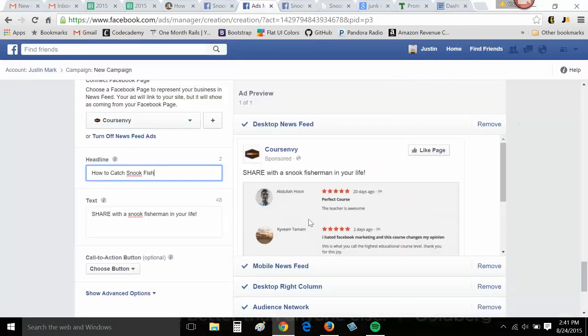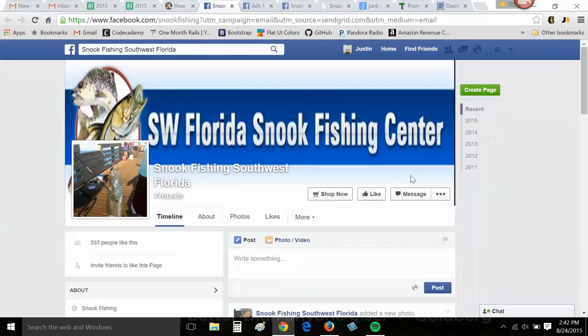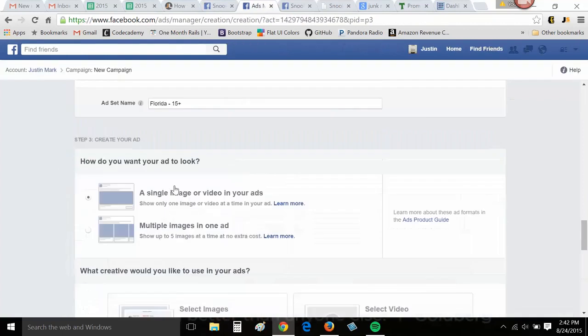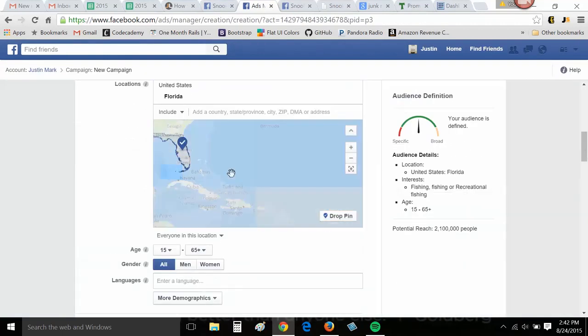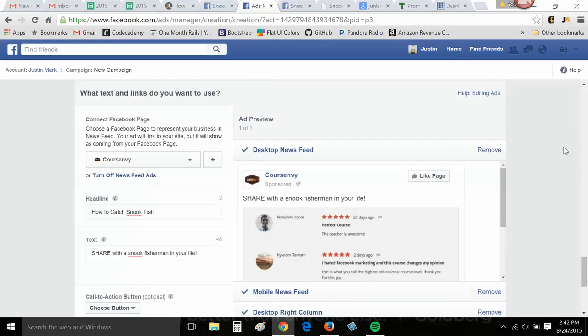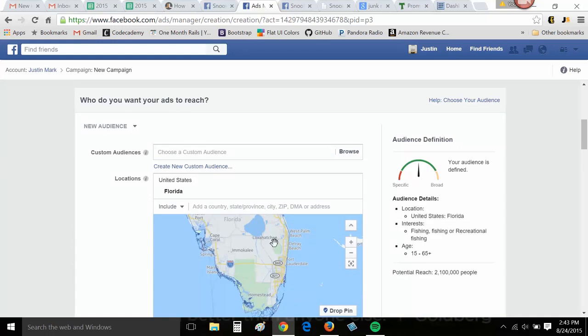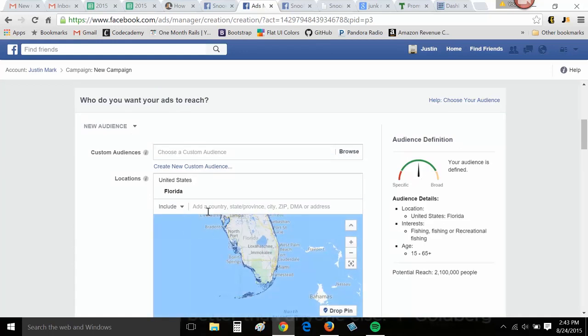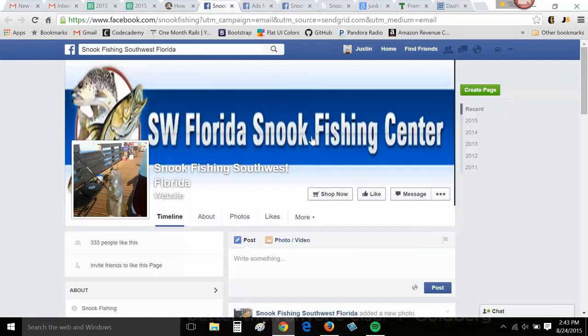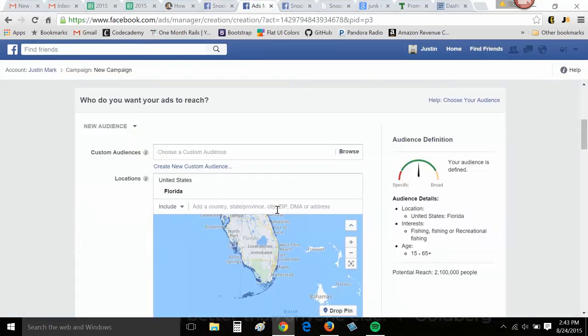So start with this ad, then build out, then build your B test into specific cities that you know people snook fish in that southwest region of Florida, right? So once we get this ad rolling, then we can move on to our B test and get more specific in our cities that we want to target. In my B test, I'm going to target the exact cities where these people are doing snook fishing in southwest Florida. So that'll be my B test.